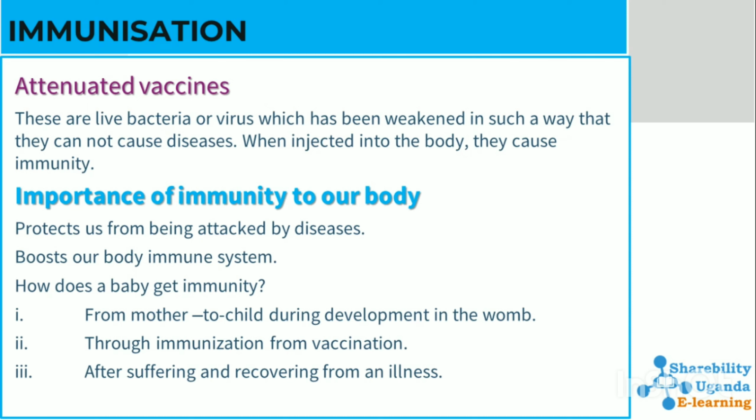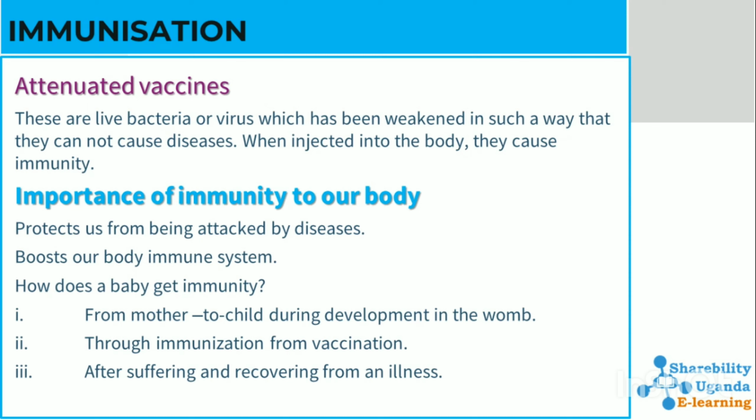Attenuated vaccines are live bacteria or viruses which have been weakened in such a way that they cannot cause diseases. When injected into the body, they cause immunity. Importance of immunity to our body: immunity helps protect us from being attacked by diseases and boosts our body immune system.